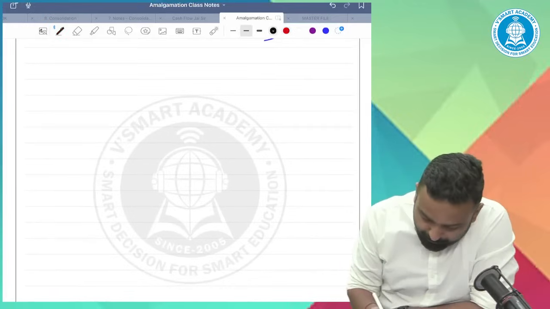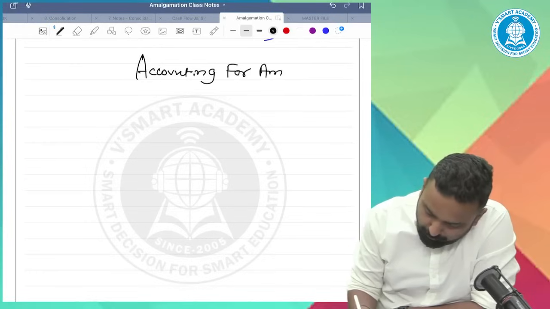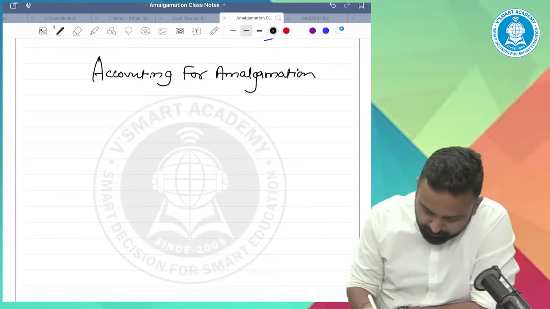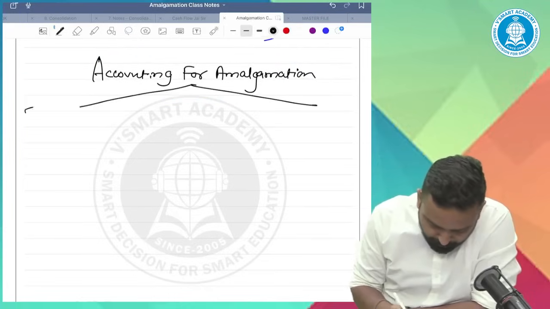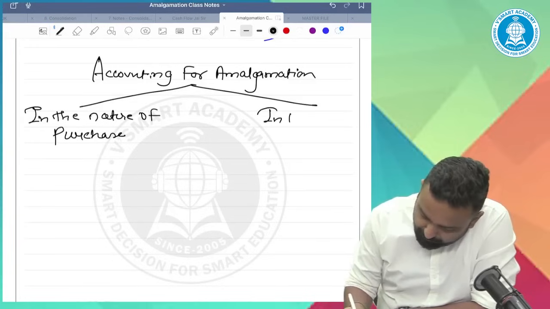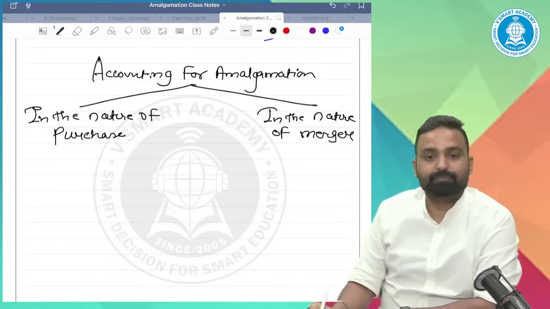Now, accounting for amalgamation in the nature of purchase, in the nature of merger.